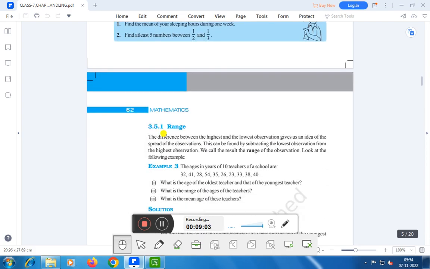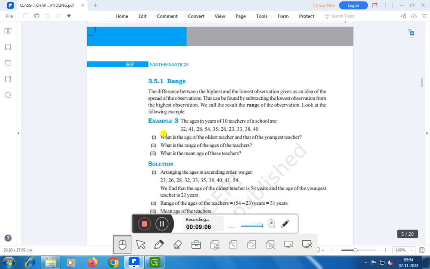Now, what is range? You have to know the range. The difference between the highest and lowest observation gives us an idea of the spread of the observations. This can be found by subtracting the lowest observation from the highest observation. We call the result the range of the observations. Look at the following example.